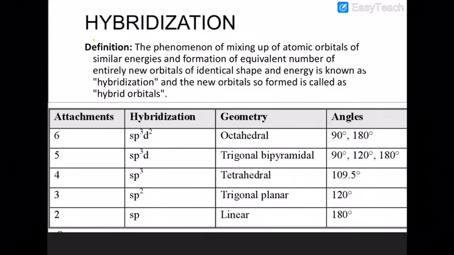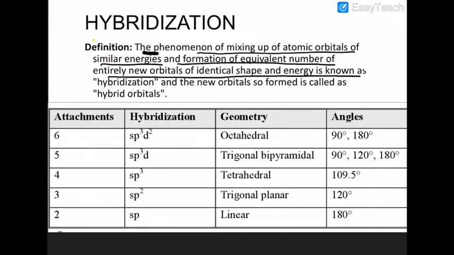It states that it is the phenomenon of mixing of atomic orbitals of similar energy level, which leads to the formation of an equivalent number of entirely new orbitals of identical shape and energy, and that process is known as hybridization. And the new orbitals that are formed are known as hybrid orbitals.